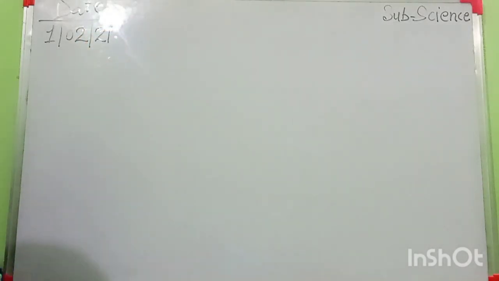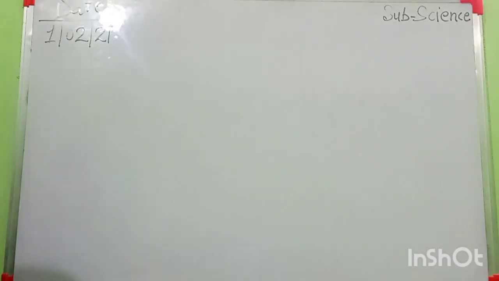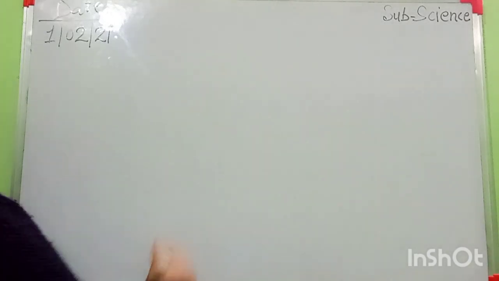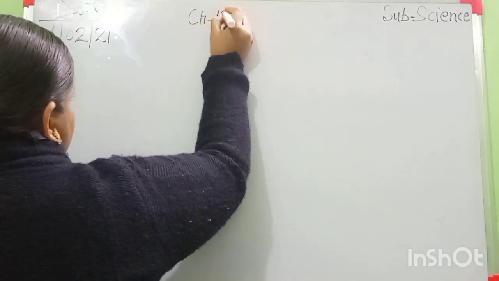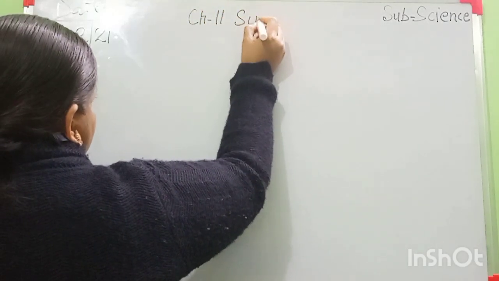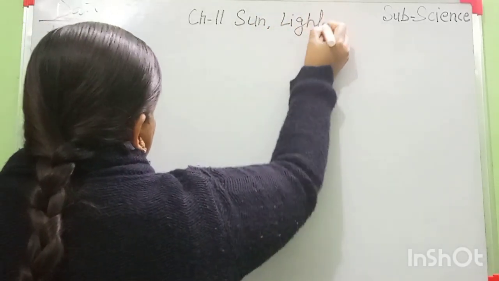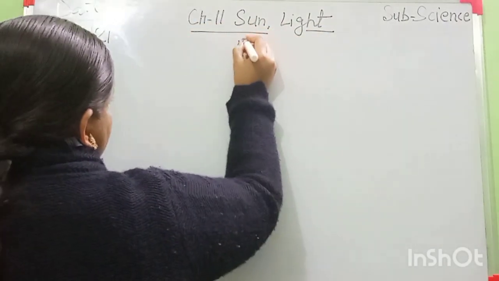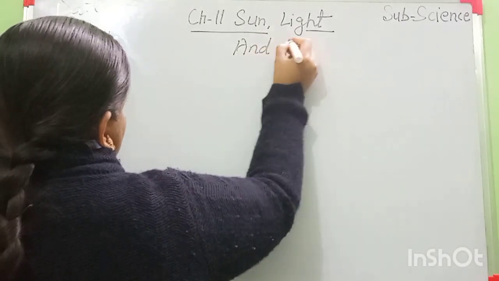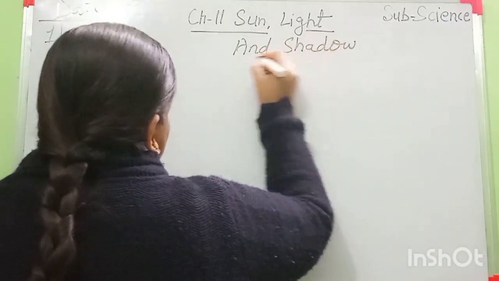Your chapter is chapter 11, sunlight and shadow. This is your chapter.